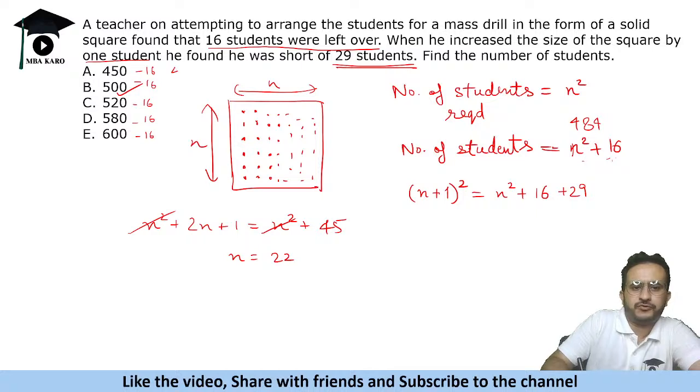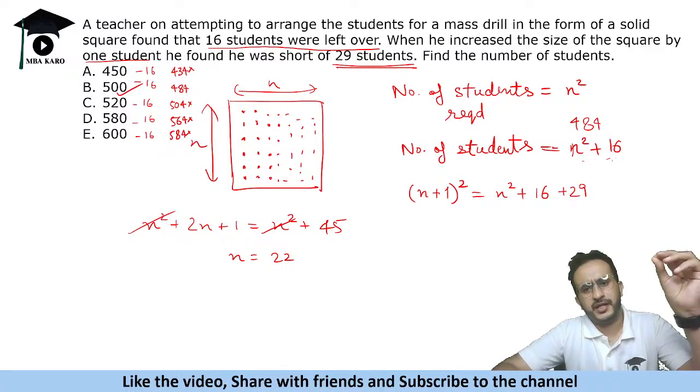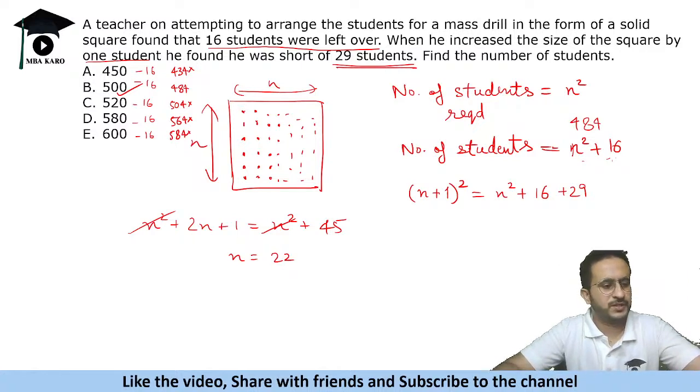In this case you will get 434, which is not a square. 484 is a square number. 504 is not a square. 564 is not a square, and 584 is not a square. So in any topic, whenever you have questions, most of the times options help you answer the questions. So you can use options to directly answer questions rather than solving the equations. But this is how you solve it using an equation.